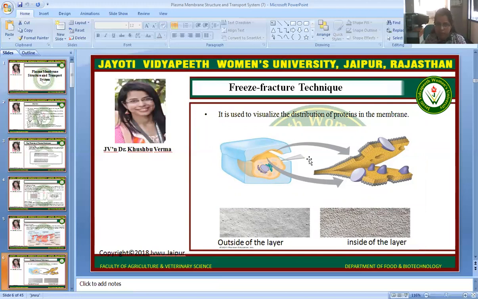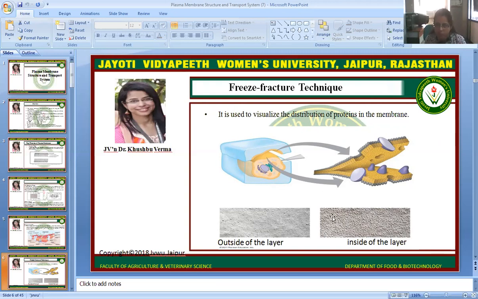A sharp knife cuts the cell membrane, and here you can see, with the help of a microscope, the proper dissection of the lipid bilayer. This microscopic image is of the outside of the layer, and this is the inside of the layer. The inside layer is more embedded in comparison to the outside of the layer.